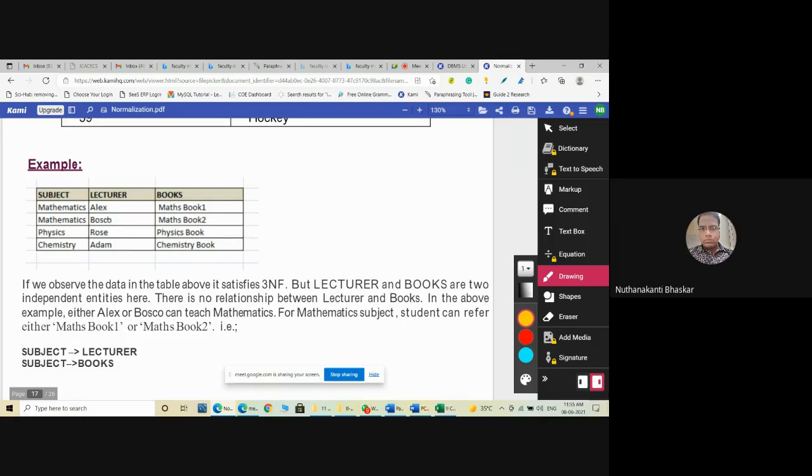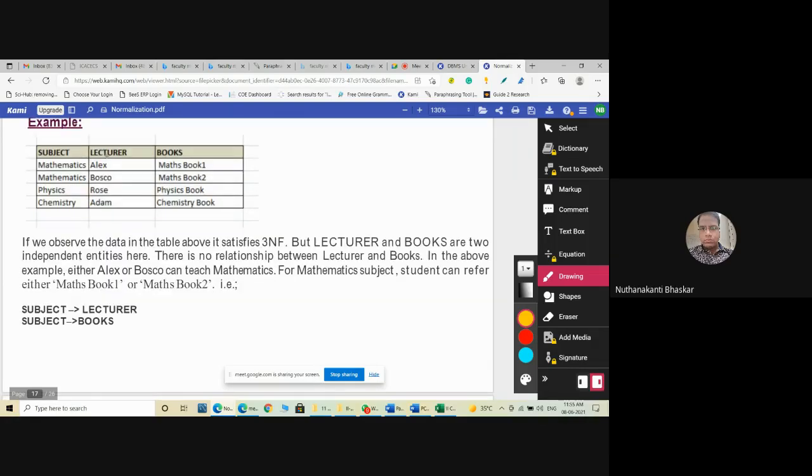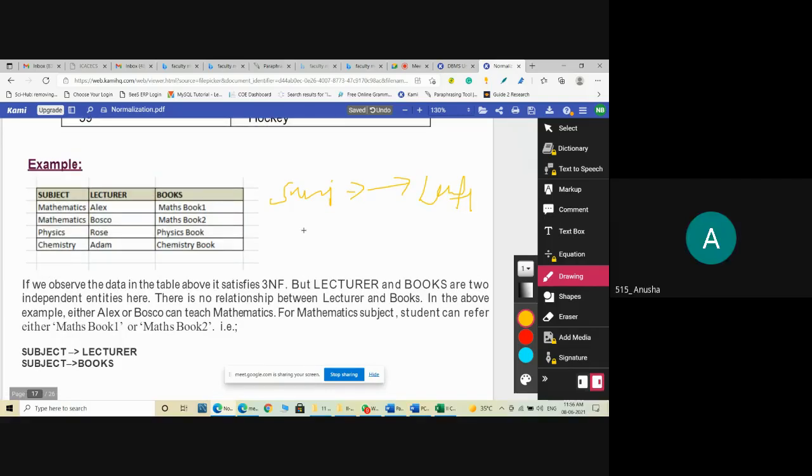So we can define subject to lecturer in one table. How to write? Subject multi-valued determines lecturer. Yes or no? Even here we can observe lecturer Alex, math book 1 and Basco, math book 2.